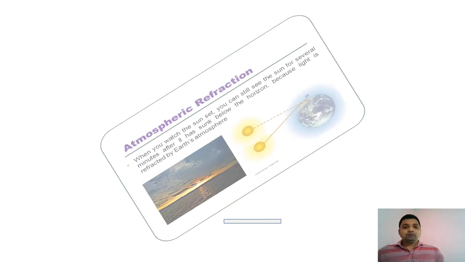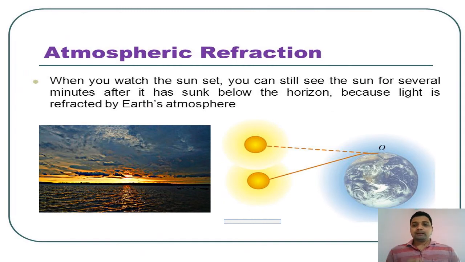Next in the discussion is atmospheric refraction. When a ray of light coming from the sun passes through the atmosphere, it suffers multiple refraction. The refraction that occurs in our atmosphere is called atmospheric refraction. In atmospheric refraction, the first effect is early sunrise and late sunset. When a ray of light comes from vacuum to the atmosphere, vacuum is the rarer medium where speed is more, and the atmosphere is the denser medium where speed is less, so it bends towards the normal.